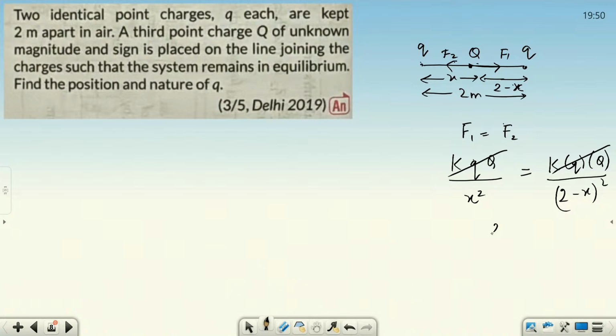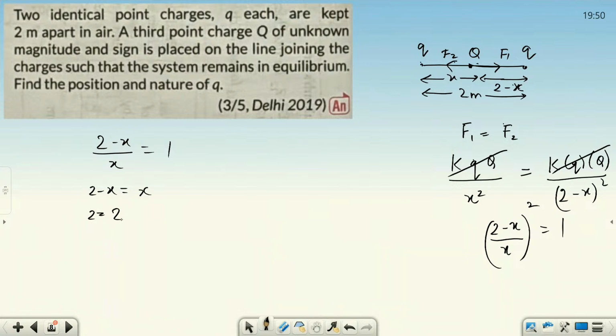And I am getting (2 minus x) by x the whole square is equal to 1. Can I say like this? Just solving the equation, it will become (2 minus x) by x is equal to 1. So 2 minus x becomes equal to x, x and x will become 2x, 2 becomes equal to 2x, and x becomes equal to 1 meter.